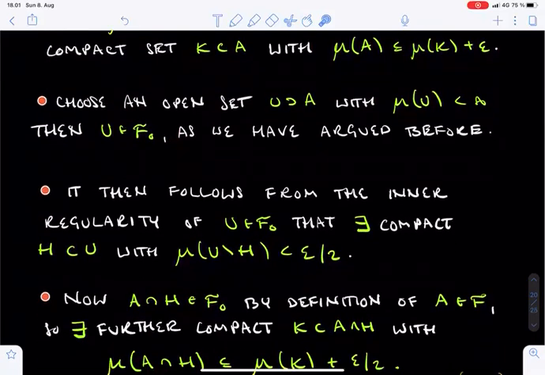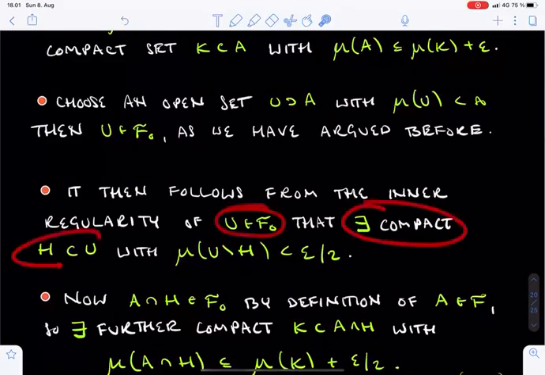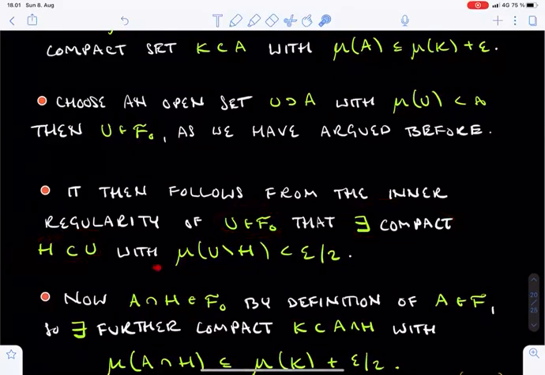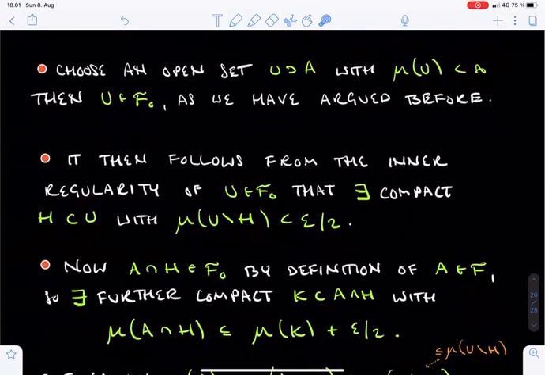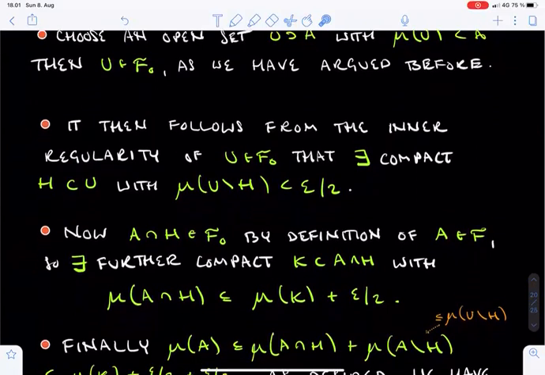It now follows easily from the definition of F0 that we can find a compact set H which is contained in U and such that the mu measure of the difference between U and H is smaller than epsilon over 2. To be precise, this is a bit stronger than the definition of F0 and also uses the additivity of mu on elements of F0. We have already seen a similar argument earlier on this lecture.